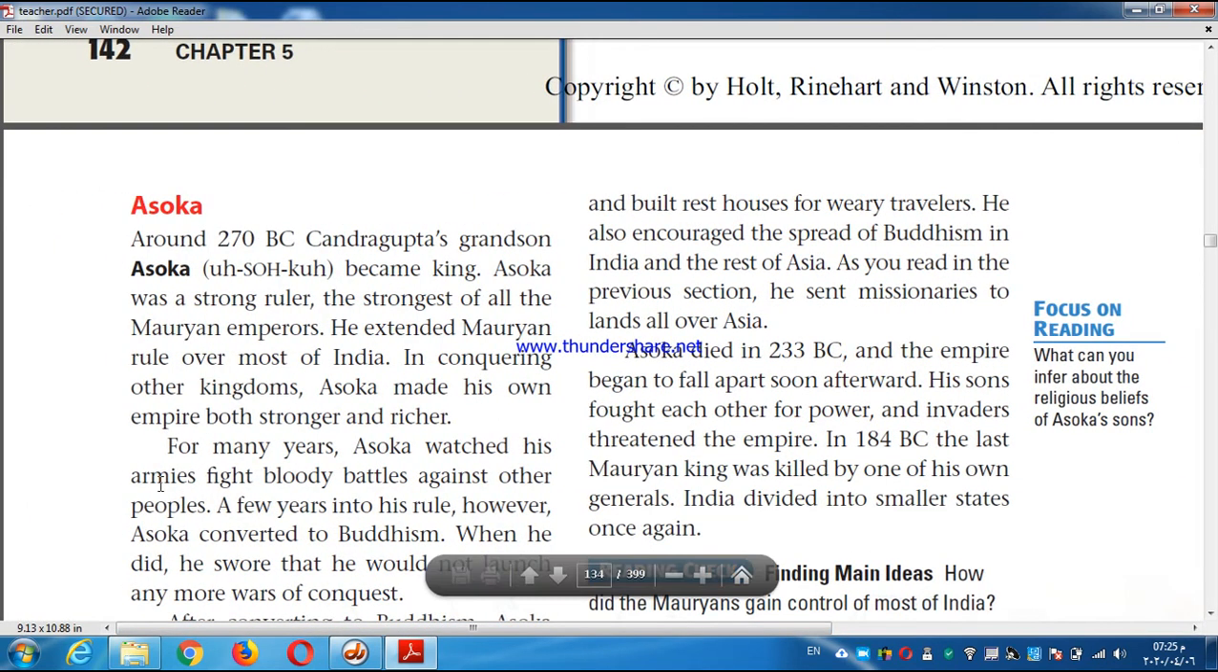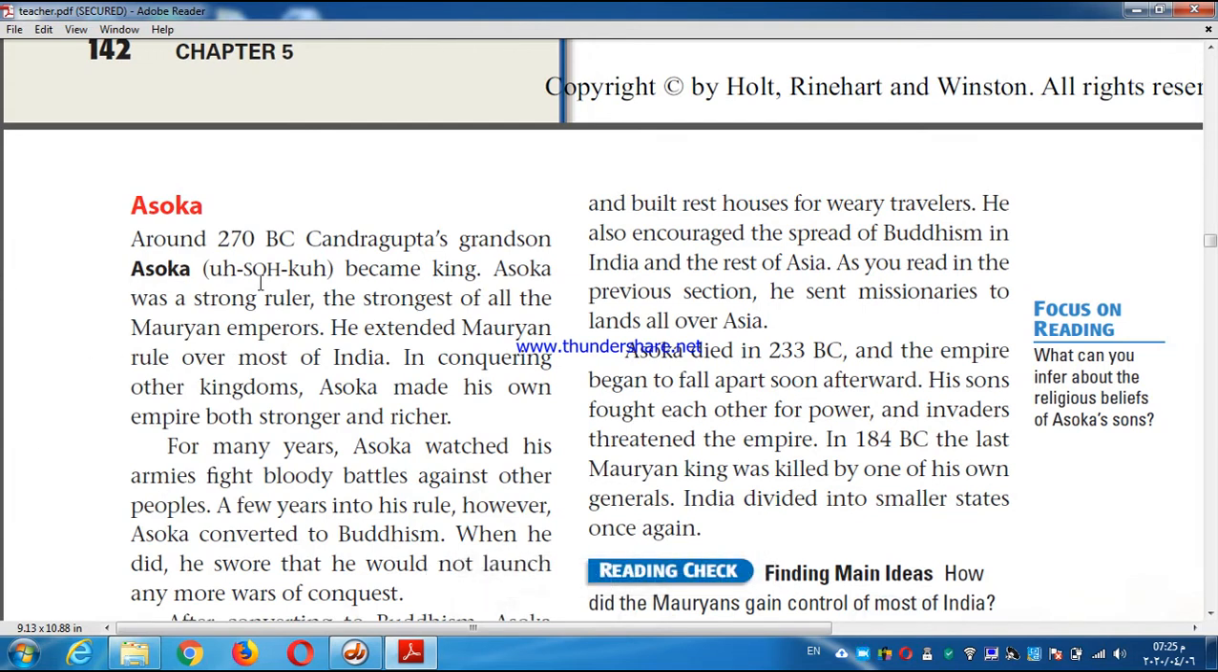Asoka. So in the sequence, Chandragupta was the great-grandfather of Asoka, and after many years, he became a Jainist monk, and he left the rule for his grandson Asoka. So we know nothing about Asoka.